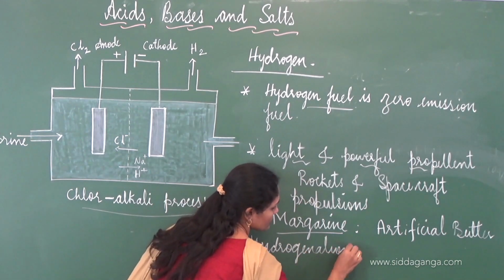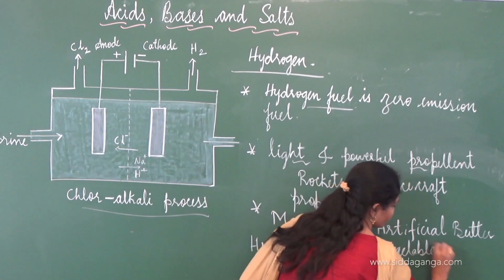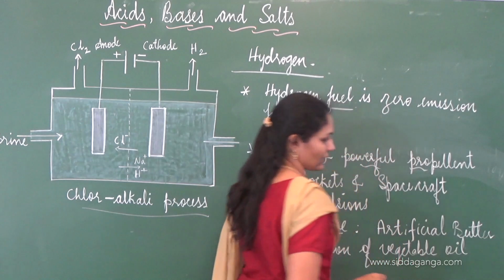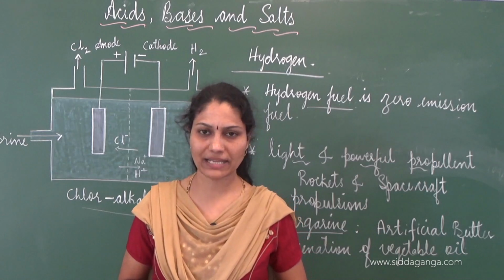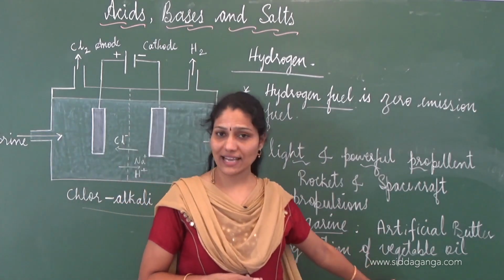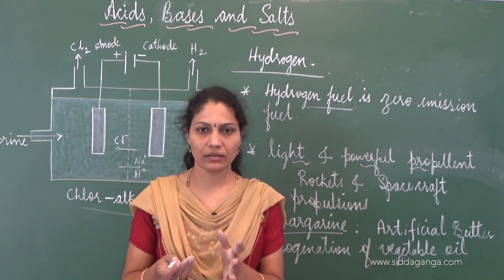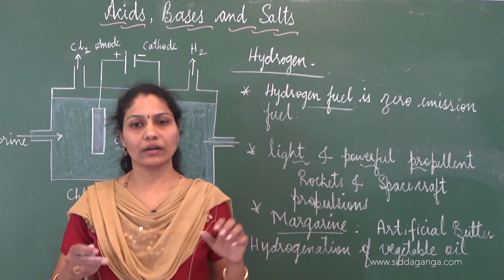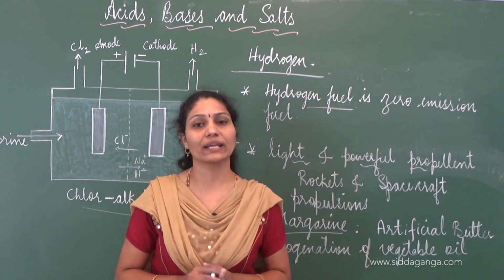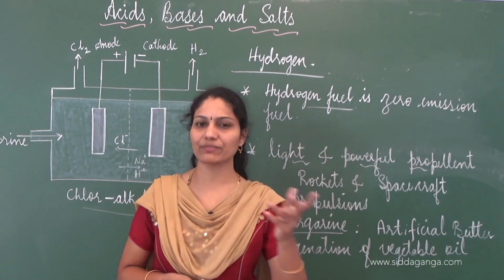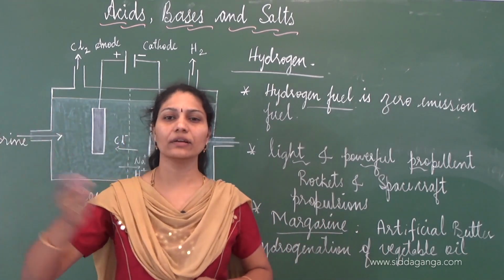Hydrogenation of vegetable oils, or hydrogenation of oils. You must have come across this term in the chapter Carbon and its Compounds. Hydrogenation is nothing but passing hydrogen gas to unsaturated oils in order to make them saturated. So unsaturated oils, what happens here? Hydrogenation refers to passing hydrogen gas to these vegetable oils, unsaturated oils, so that they become saturated fats, so that it becomes easy to carry, and also its shelf life is improved. There are several other advantages to it.